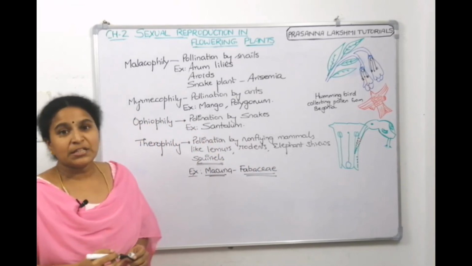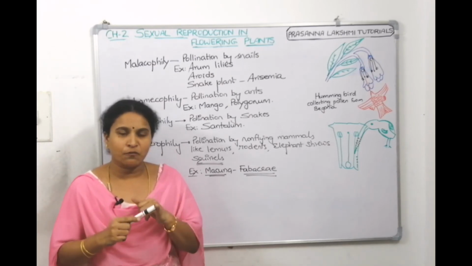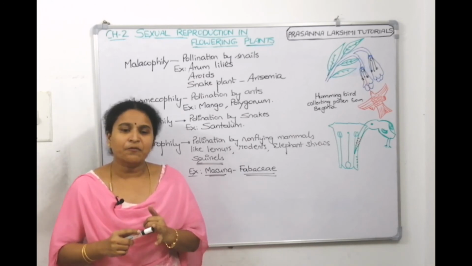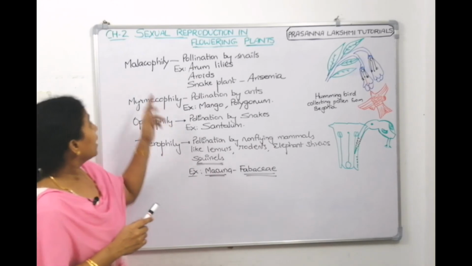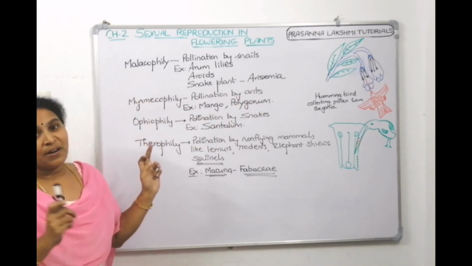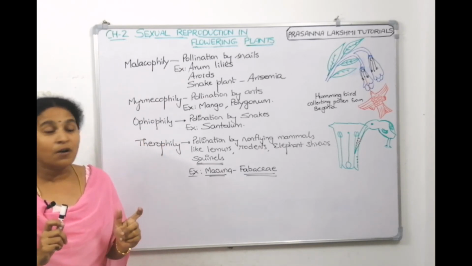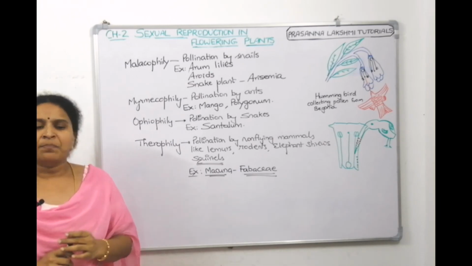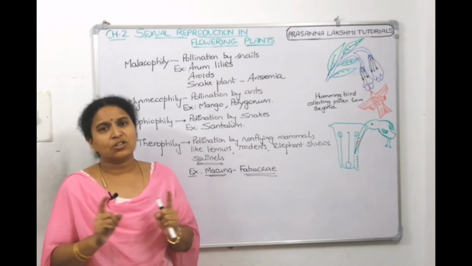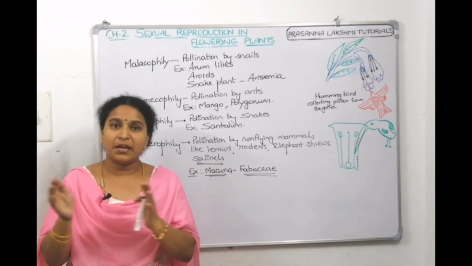Okay. So, what did we see so far? In the starting, we have seen pollination by birds, which is Ornithophily. After that, we have seen pollination by bats, which is called Chiropterophily. Pollination by snails, which is called Malacophily. Pollination by ants, which is called Myrmecophily. Pollination by snakes, which is called Ophiophily. Pollination by squirrels and non-flying mammals is called Therophily. With this, we completed the biotic and abiotic agents of pollination in detail with the examples of the plants and with the examples of the agents also.